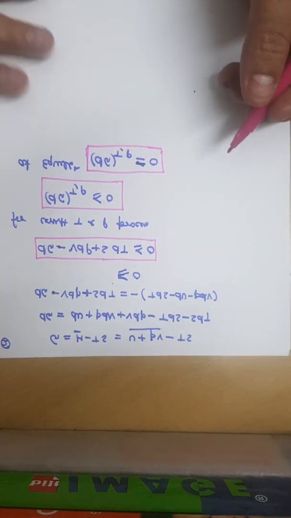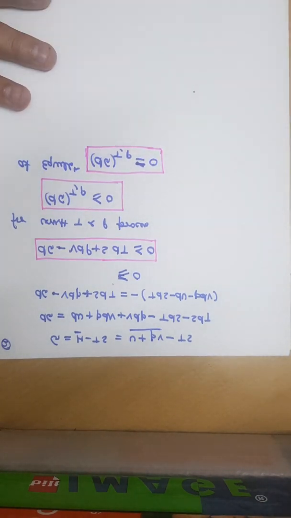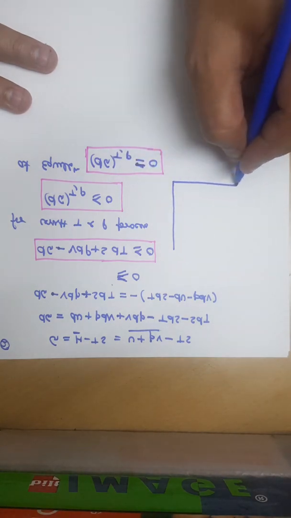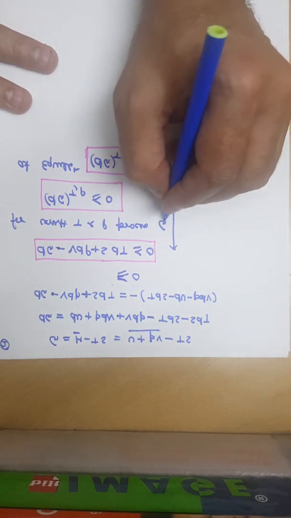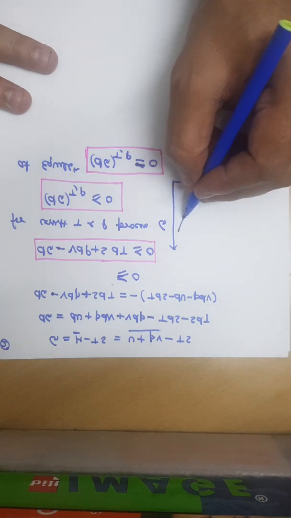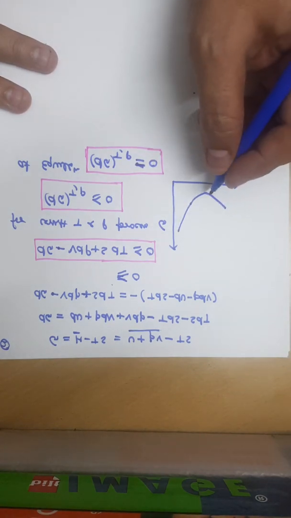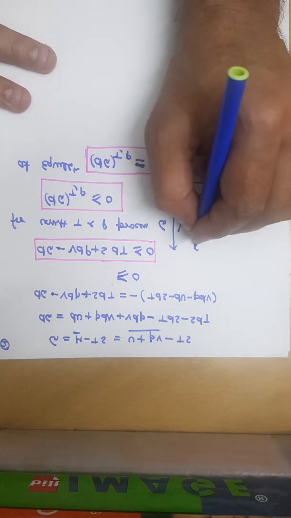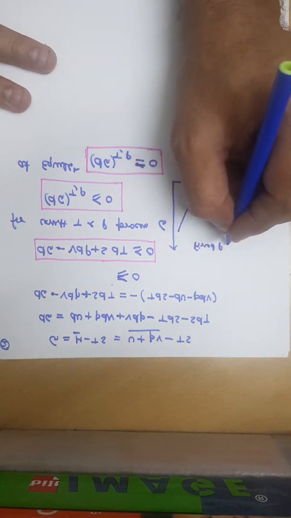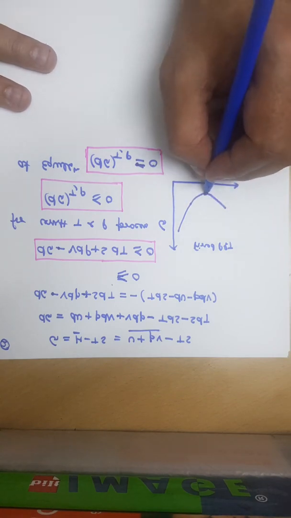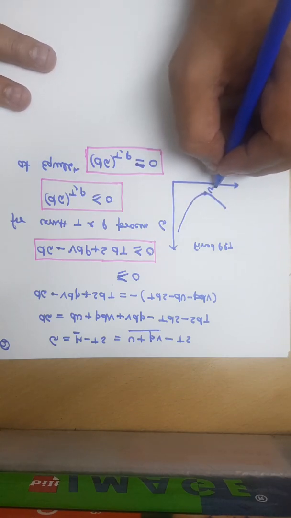Now if we look into the variation of Gibbs free energy, at fixed pressure and temperature, this is the G minimum.